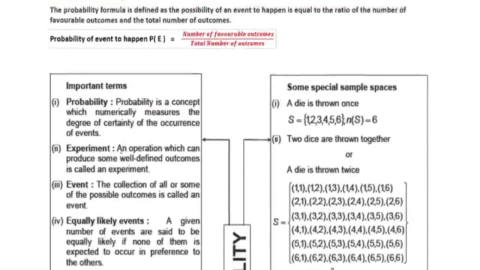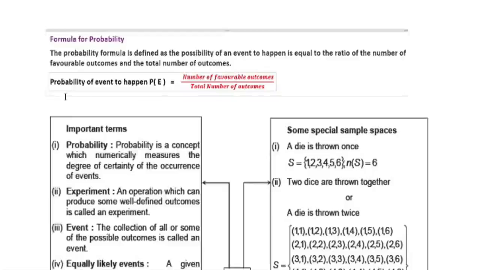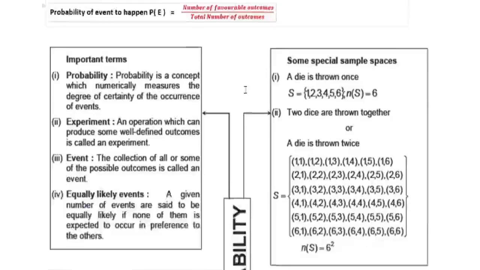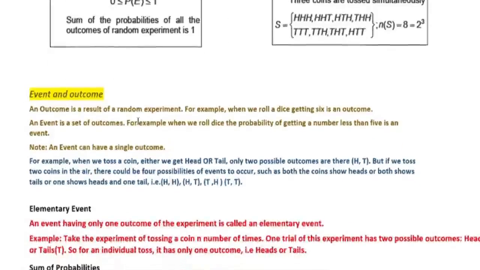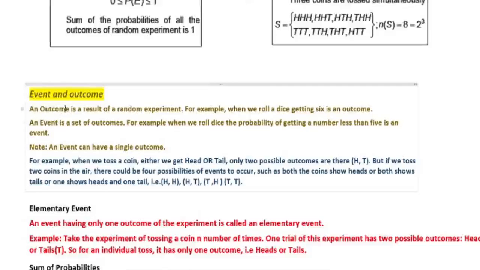We can have a recap here. The formula for the probability of an event to happen is equal to the number of favorable outcomes divided by the total number of outcomes. Now we can have some explanation for the different terms, event and outcomes. An outcome is a result of a random experiment. For example, when we roll a dice, getting 6 is an outcome.